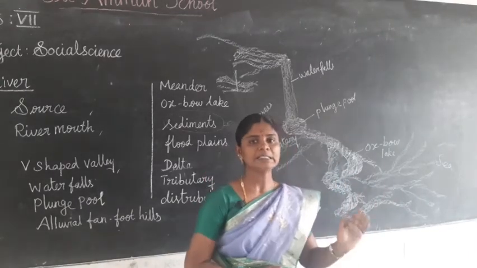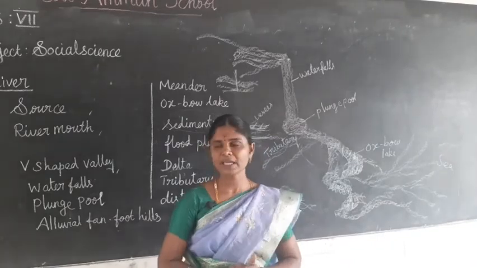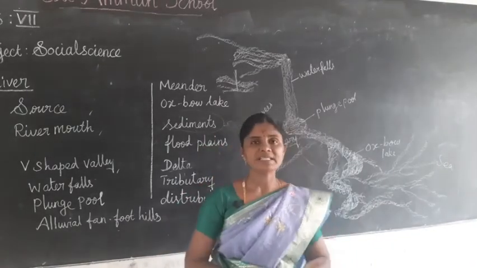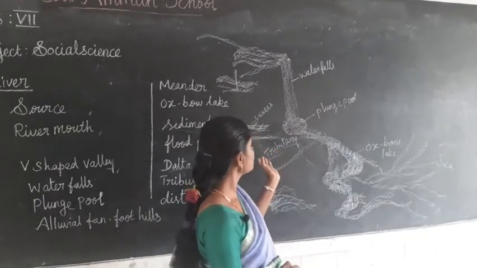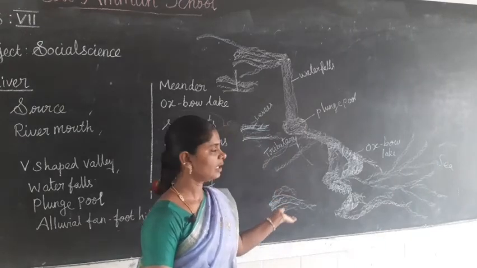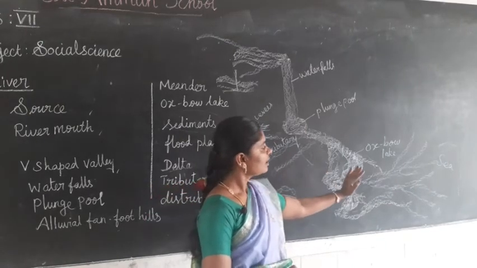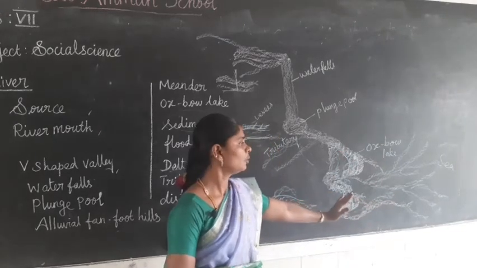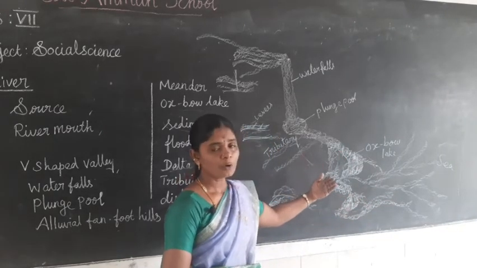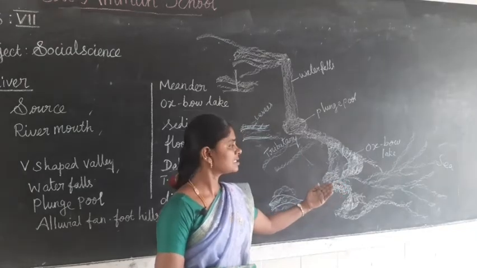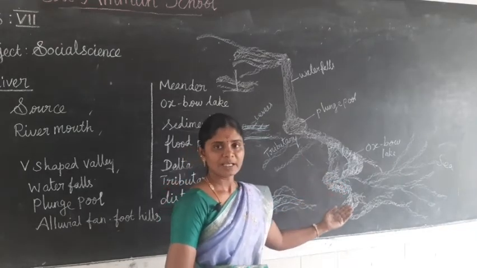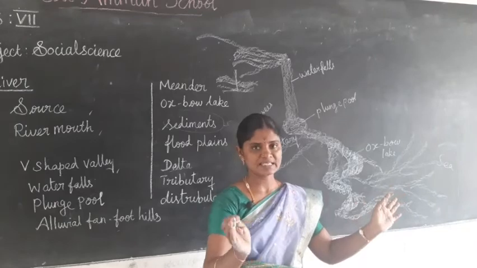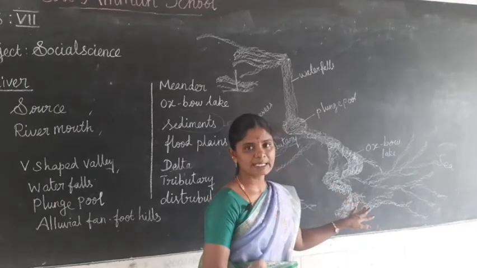A small stream mixing with a main river is called a tributary. When the river approaches the sea or ocean, the flow of water decreases, so the river breaks into many branches. That is called distributaries.